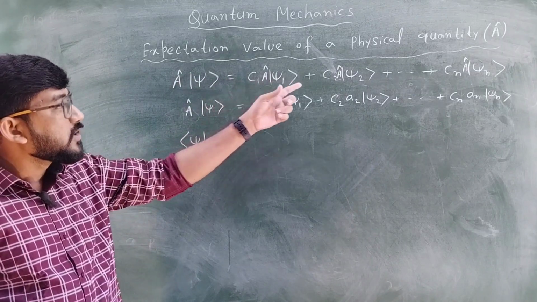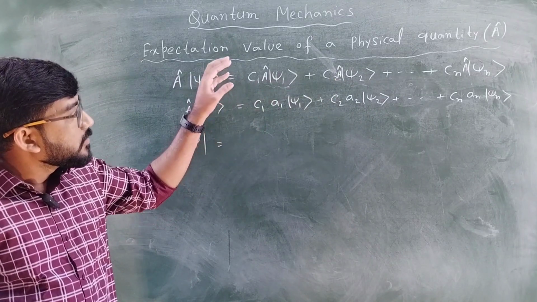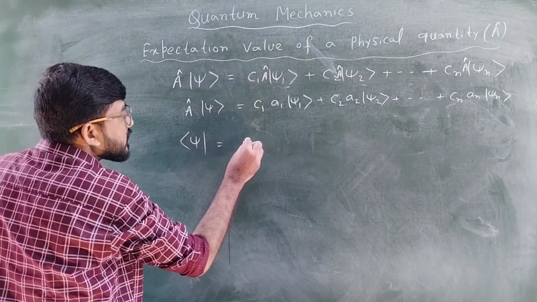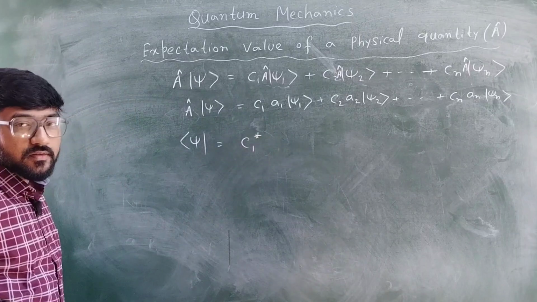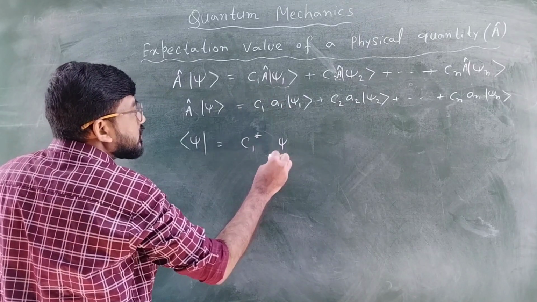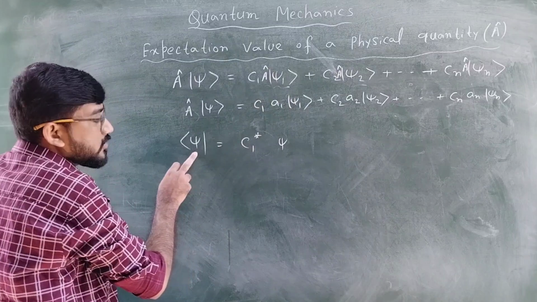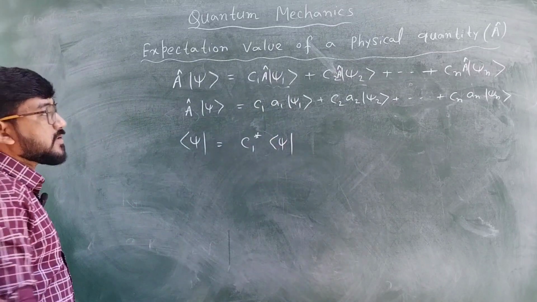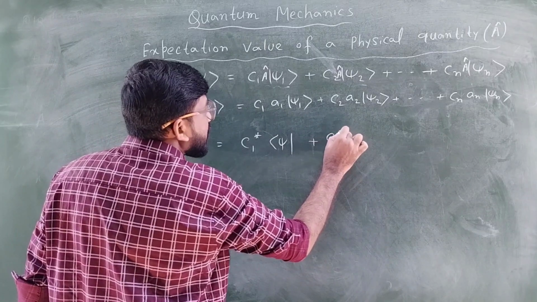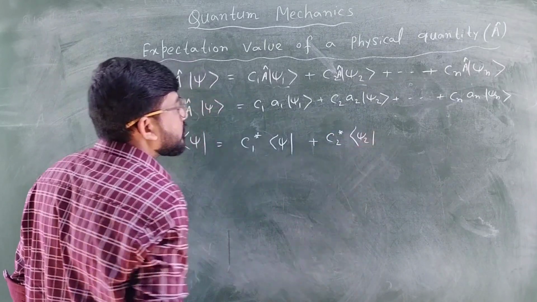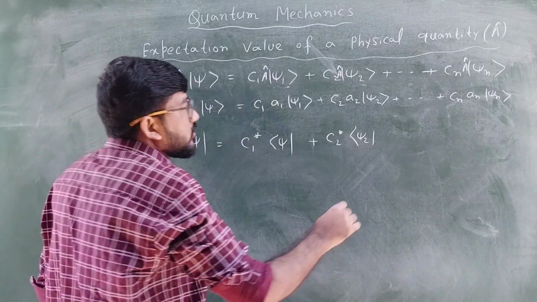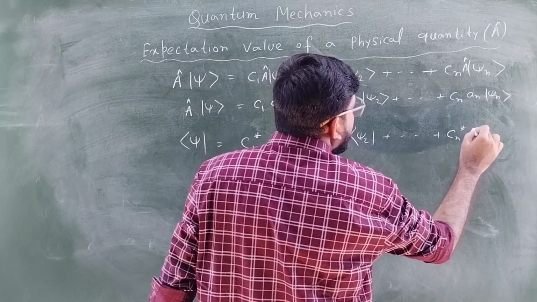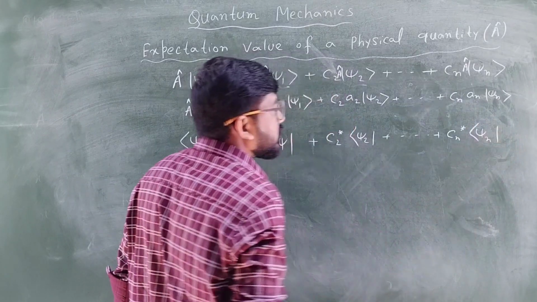In that case c1, c2 can also be complex numbers. So c1 will be c1 star, the complex conjugate of c1, and psi 1 will be converted into a bra vector because we want to find psi bra. Similarly plus c2 star psi 2, dot dot dot, the final term is cn star and then psi n.